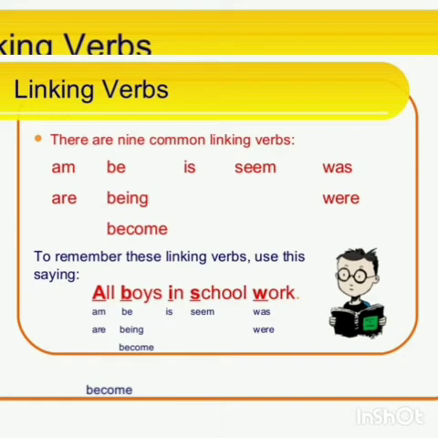To remember easily, you should remember the sentence: All boys in school work. So what are the categories? Am, are, be, being, become, is, seem, was, were. So there are 9 linking verbs. What are the linking verbs? Am, are, be, being, become, is, seem, was, were. So a linking verb is nothing but a verb which expresses the state of being. She became a doctor. So it expresses the state of being.